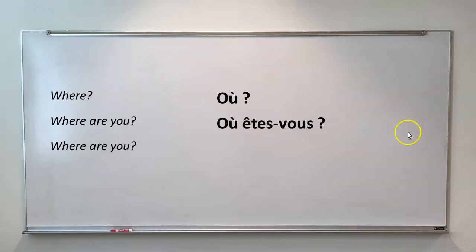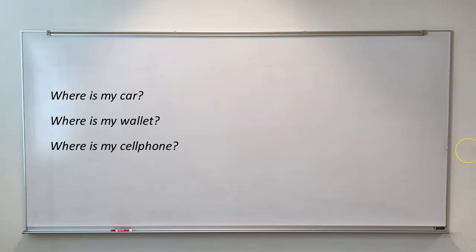Informally, using tu, can you guess what that would be? We of course start with où. And then the form that goes with tu is es. So we have first the verb, then the subject pronoun. So the question would be, où es-tu? Where are you? Où es-tu?